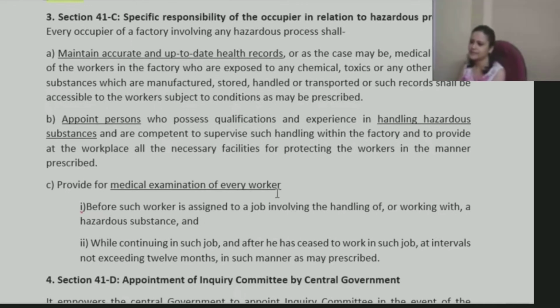Provide for medical examination of every worker. Before such a worker is assigned to a job involving any sort of handling or working with any kind of hazardous process, a complete health checkup needs to be done.